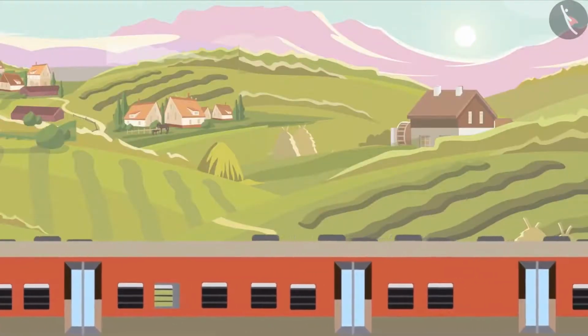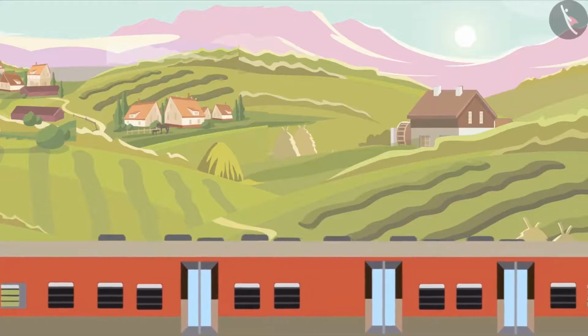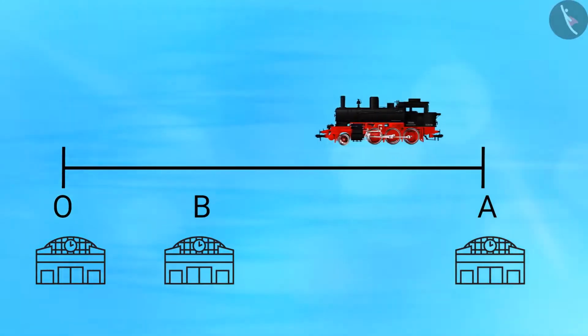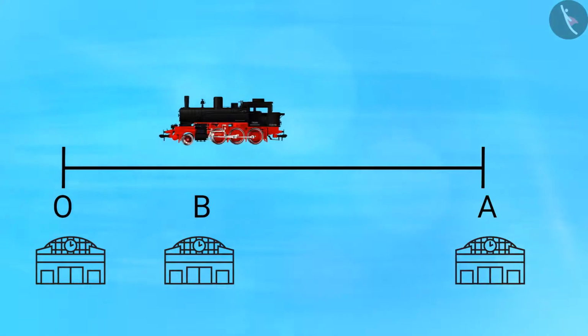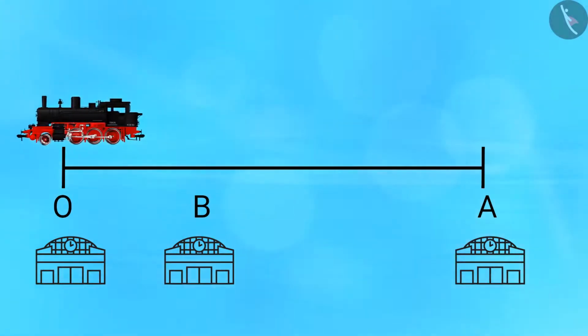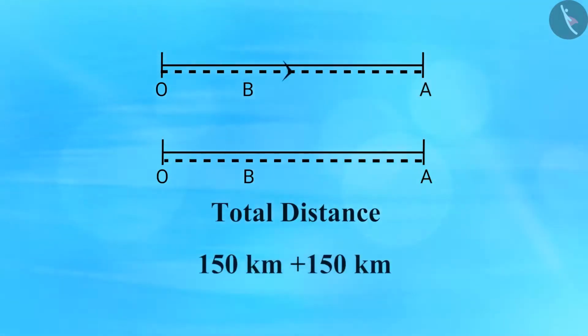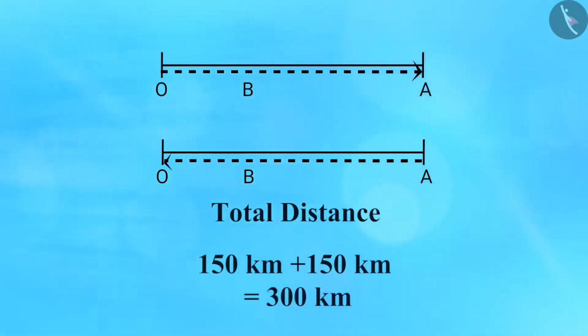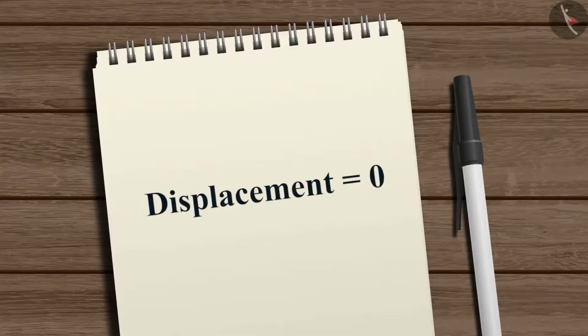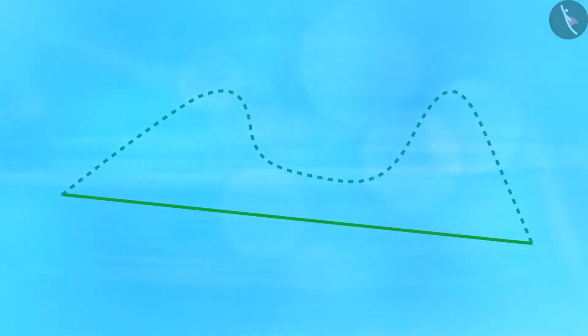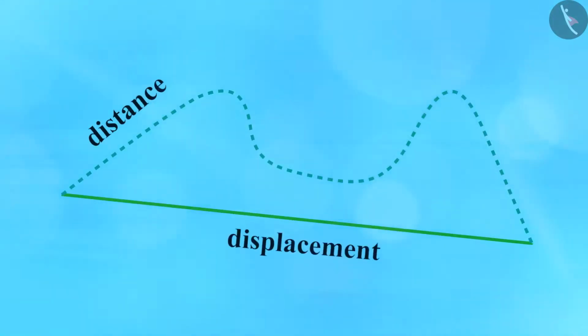Now, on the same day, it has to return to station O. It starts from station A and reaches back to station O via station B. The total distance covered by the train is 150 kilometers plus 150 kilometers, which is equal to 300 kilometers. Now, the initial and final positions are the same. Hence, the total displacement of the train will be equal to 0. So, now we can understand what we mean by distance and displacement.